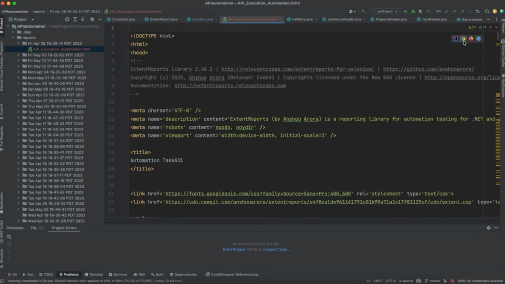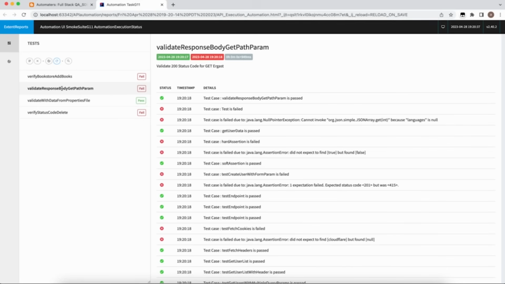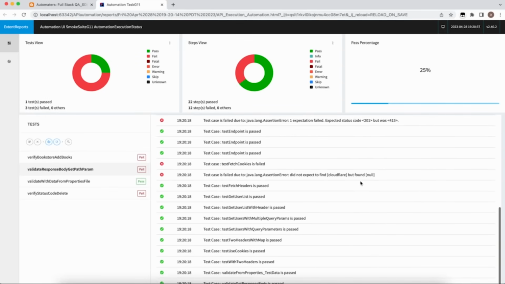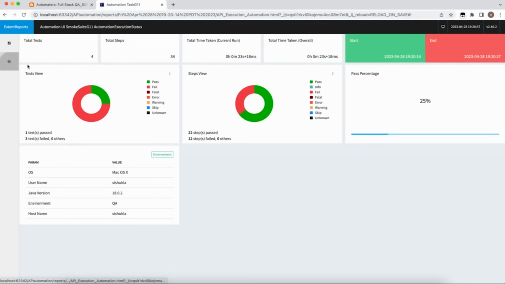If you don't explain how your extent report looks, see, this is my extent report. My extent report looks like this. I'm just giving you a visual, so whenever you go for an interview, you will have more clarity. This is how my extent report looks. So you can explain that your extent report also looks like this. We have something called a graphical view, something which looks like this. It will add a lot of value.